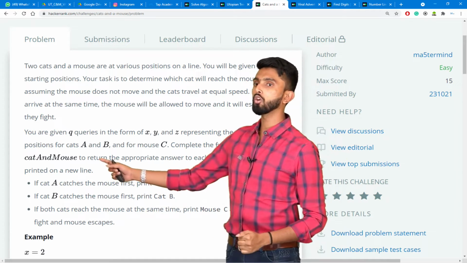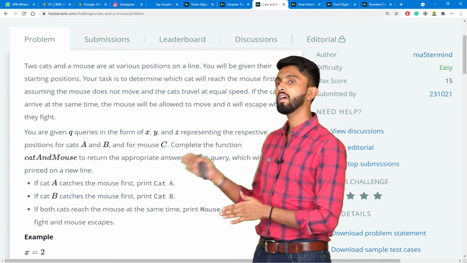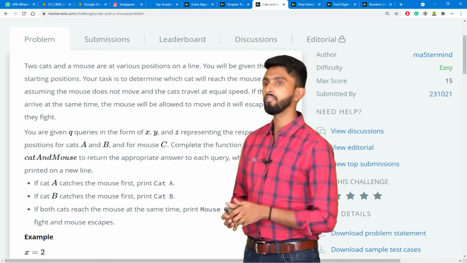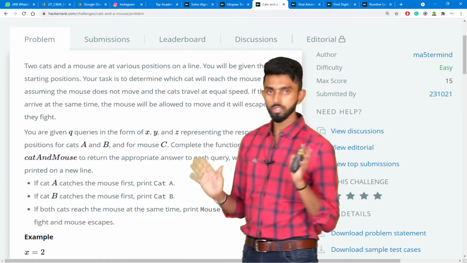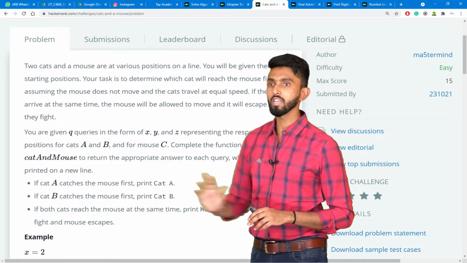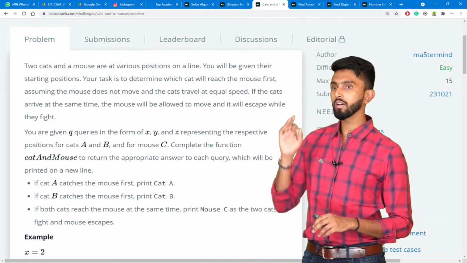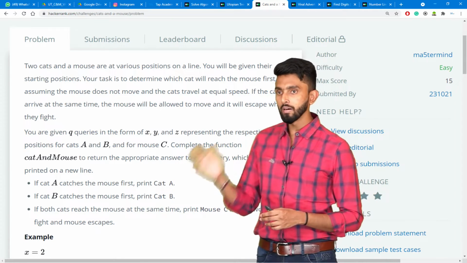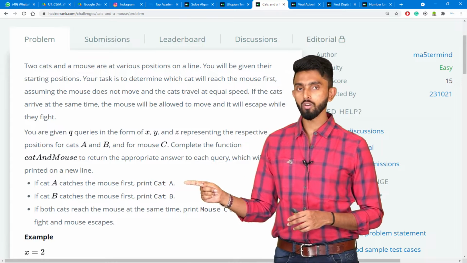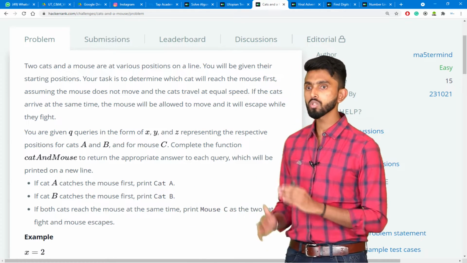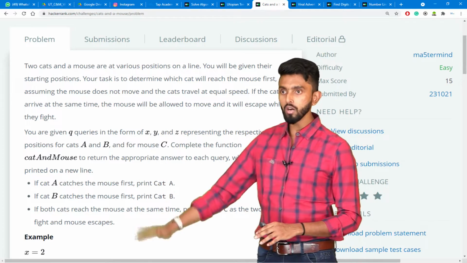representing the respective positions of cat A, B and mouse C. Complete the function catAndMouse, that is the name of the function. Now, what will this catAndMouse take as input? It will take 3 values as input: x, which is the location of cat A, y, the location of cat B, and z, the location of mouse C. And what should it return?